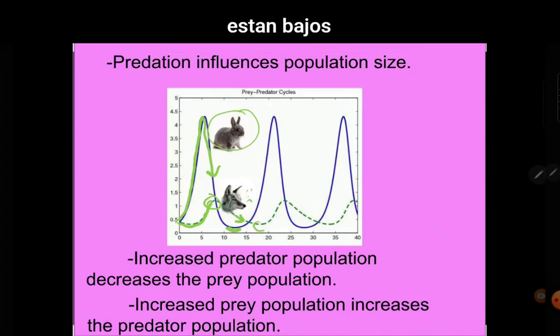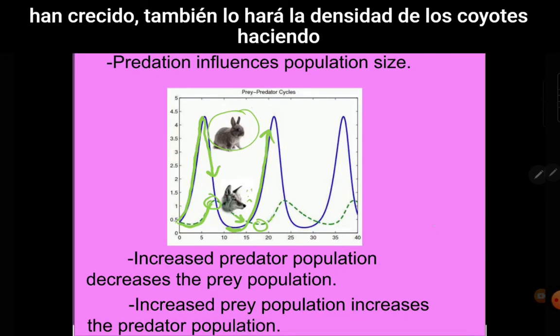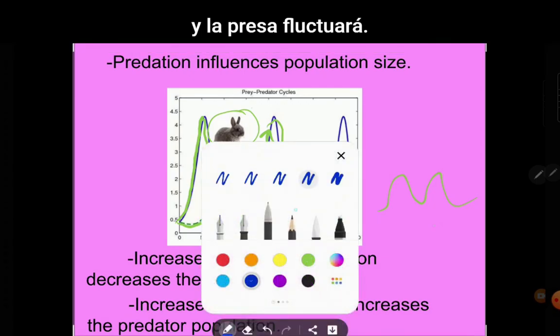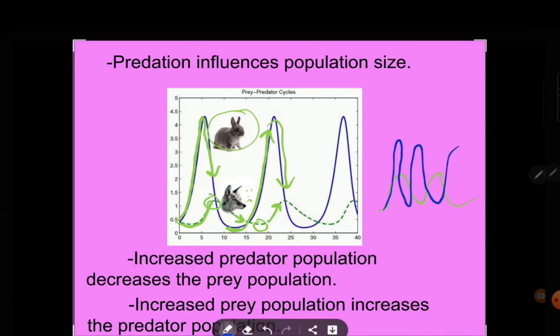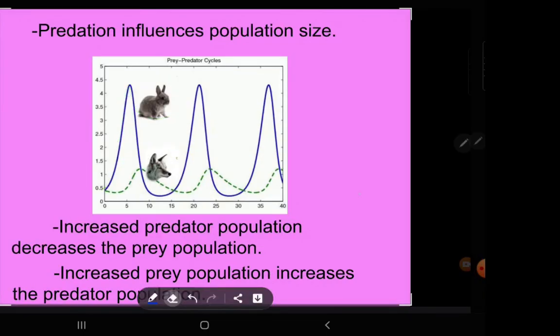Once the coyotes are low, this will allow the rabbits to then grow again. But because they have grown, so will the density of the coyotes, making their numbers go down again. In such a way, both predator and prey will fluctuate. Such information can help us when we are trying to do things like determine when a hunting season should be opened.